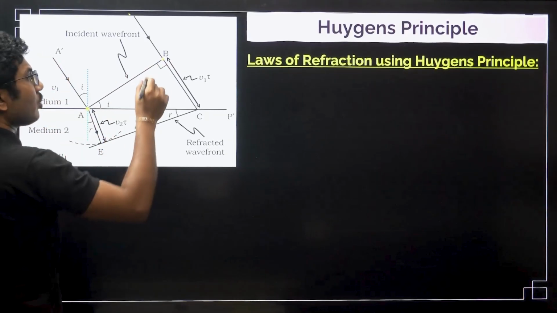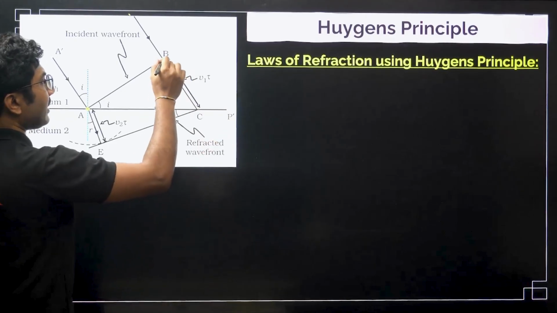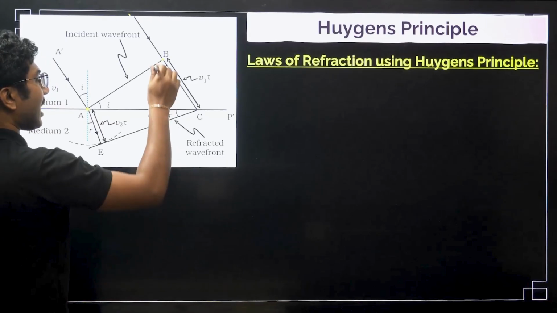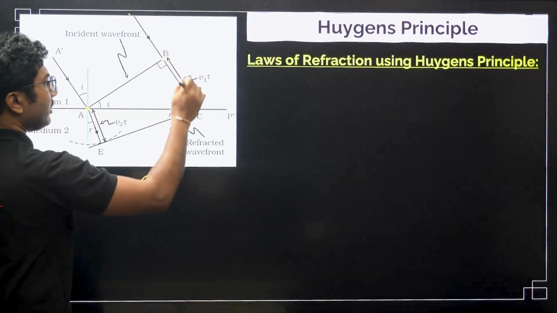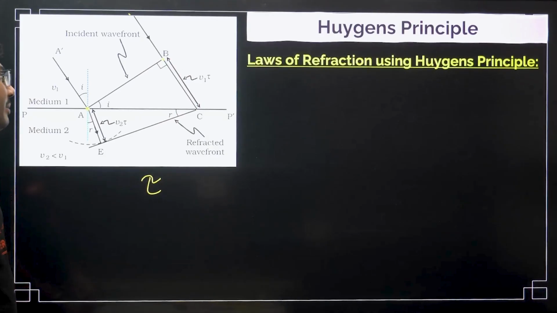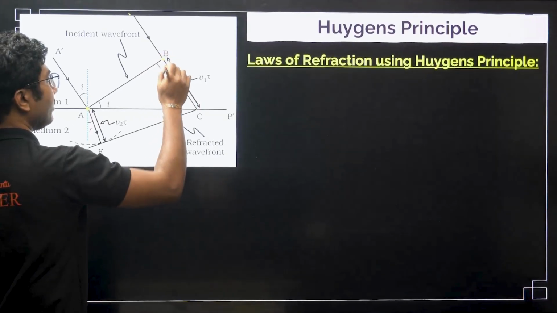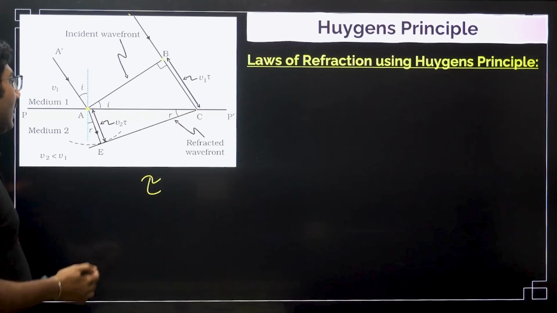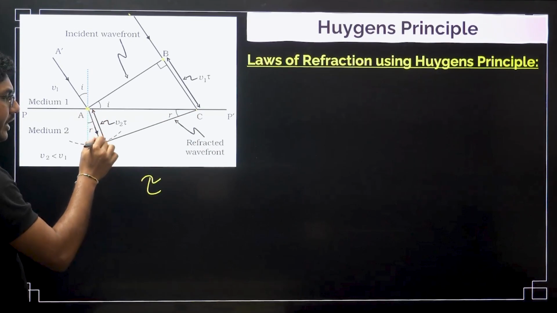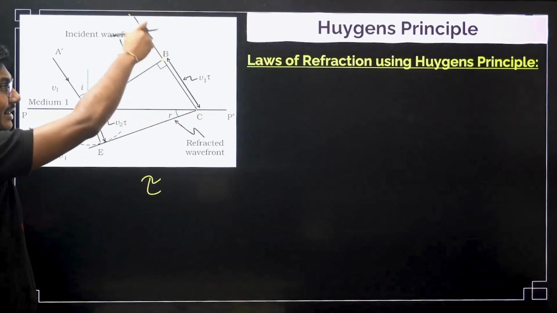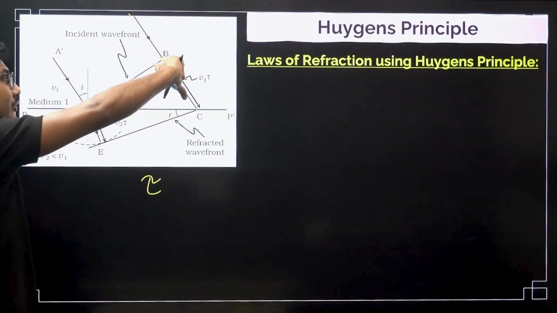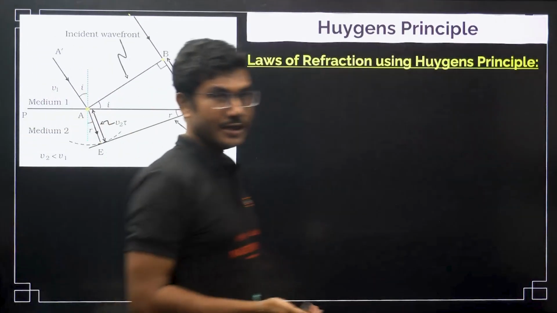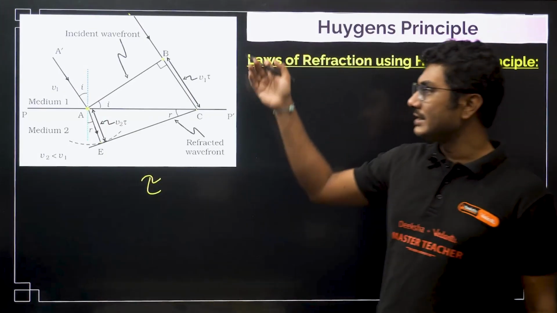Now, light took some time, say tau, this is the symbol of tau, light took some time tau to reach from B to C. And at the same time light reached from A to E in the second medium. This light is still travelling in the first medium. So, B to C is in the first medium, but A to E is in the second medium. So, what is the difference?